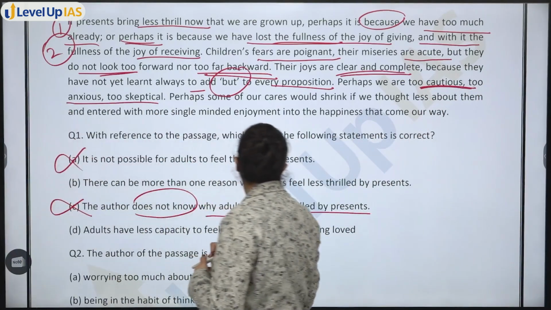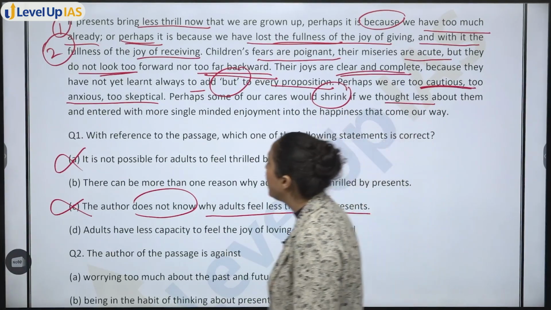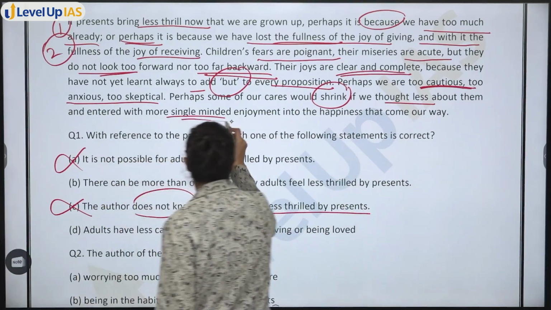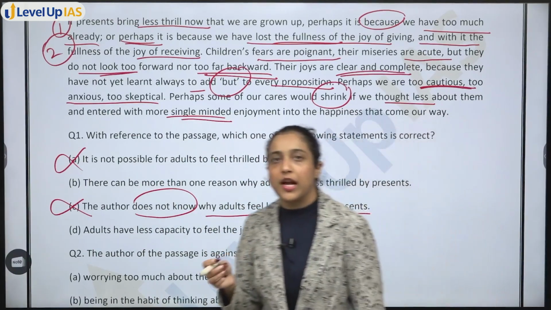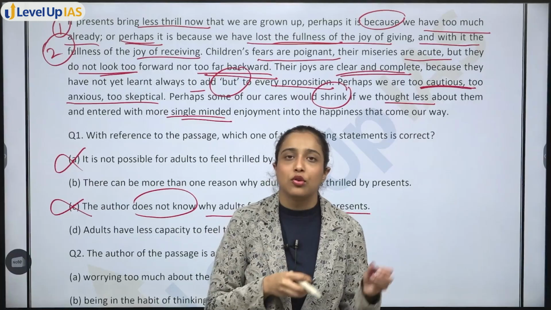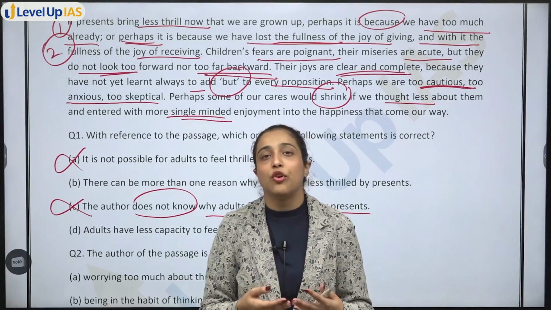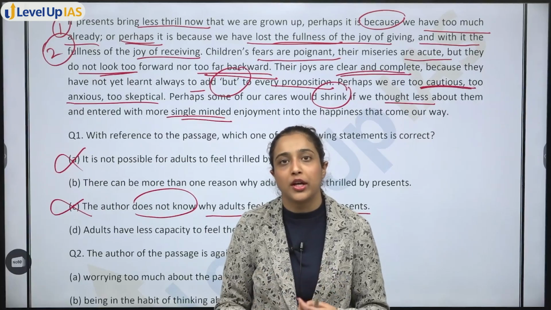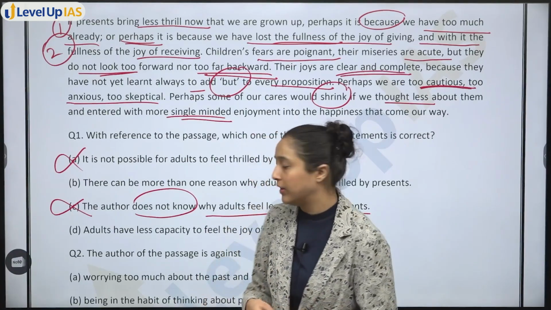Perhaps some of our cares would shrink if we thought less about them and entered with more single-minded enjoyment into happiness that comes our way. So the author is basically trying to say, don't take so much stress, don't think about past, future and everything. And we do this so much that as adults we don't enjoy our life, whereas children don't think about this, they enjoy their life.